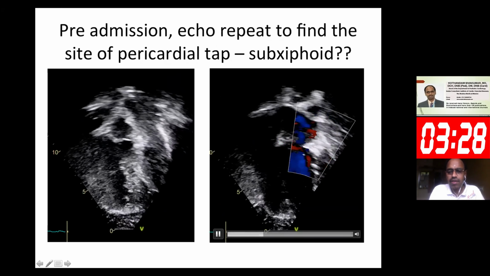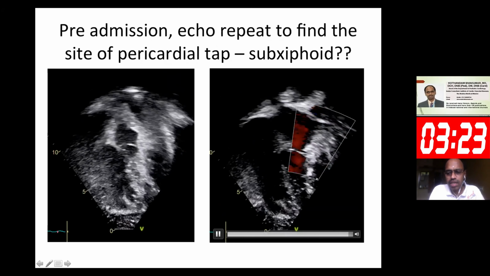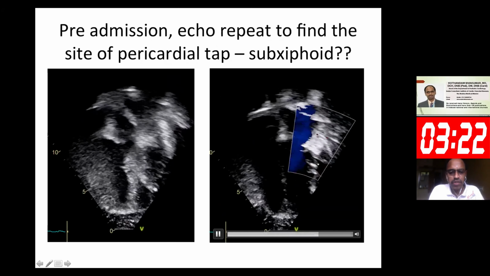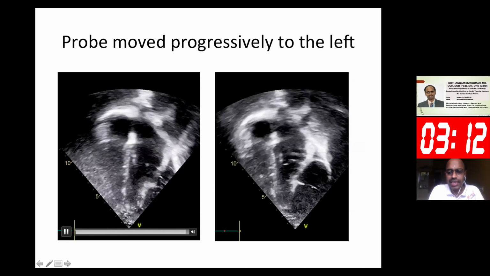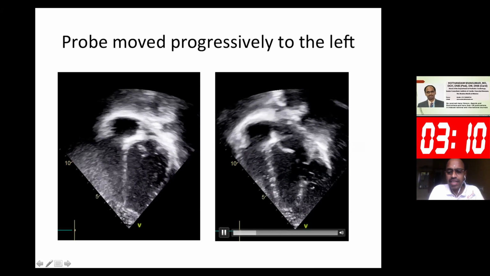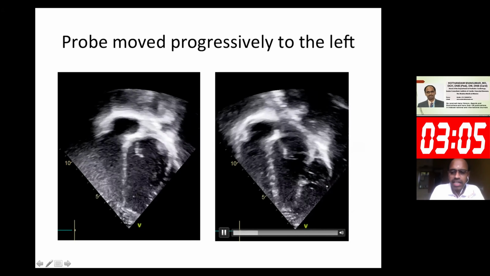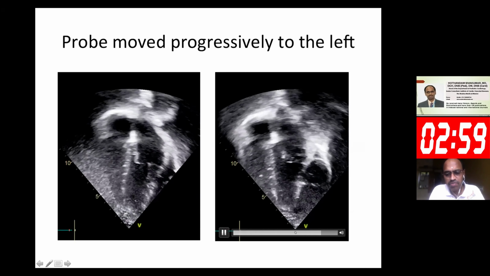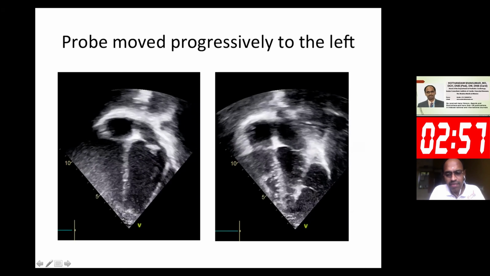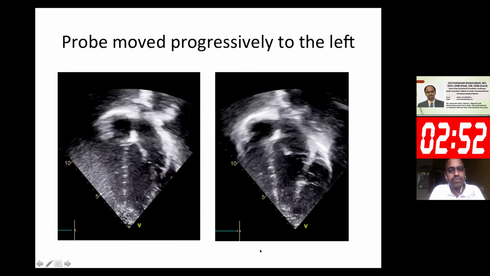So this is again LA and LV with mitral valve. And somewhere along the left side was the effusion. When we carefully analyzed that area, there were some strands of tissue, some lines that were seen. So we were thinking that probably these were all adhesions, and so we were probably hitting at something like a tuberculous pericardial effusion with multiple strands of tissue. So we were planning to get our needle into this area to find out the nature of the fluid.